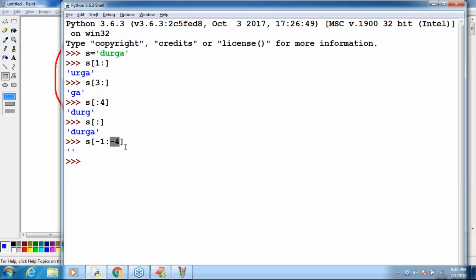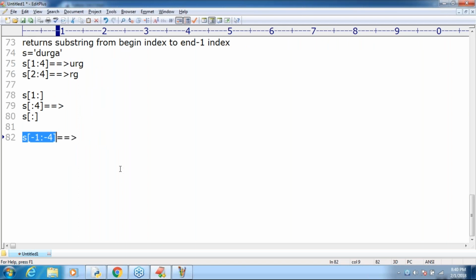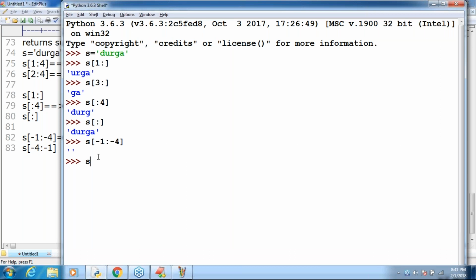Nothing there. The slice operator never provides any index error. Such a thing is not there for the slice operator. Only if you access directly with an index will we get an error. Observe, next I'm taking s[-4:-1], the reverse thing. What is the answer we are going to get? 'urg'.